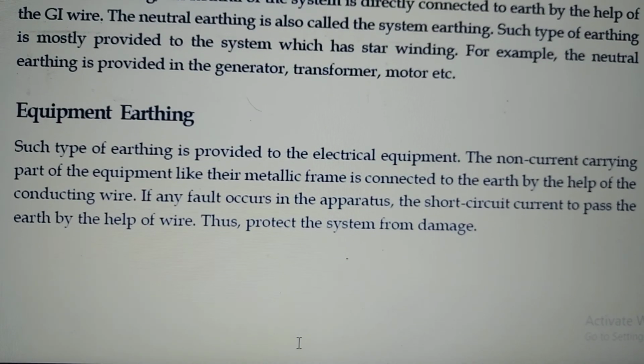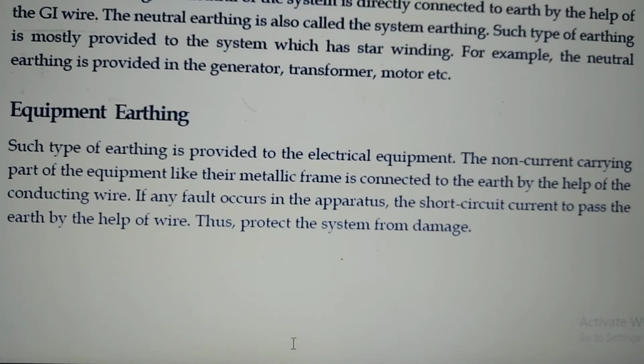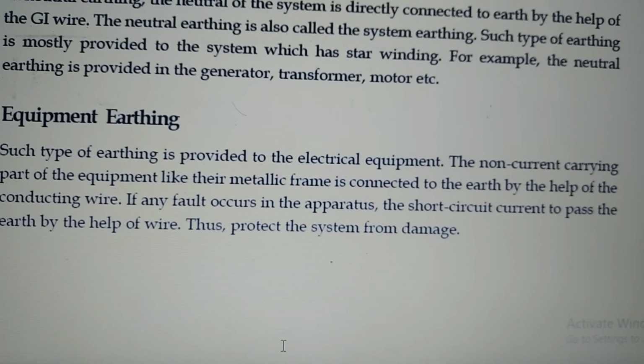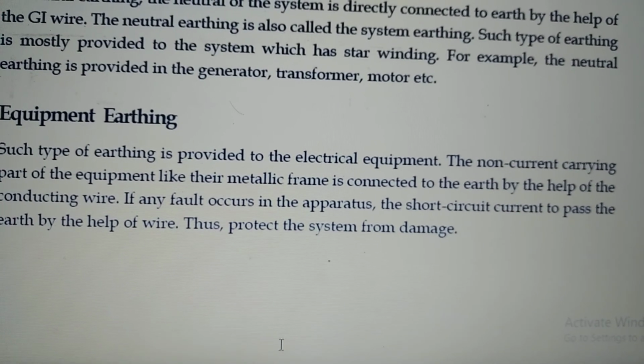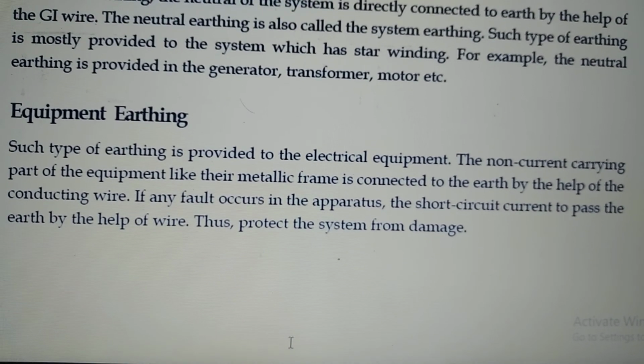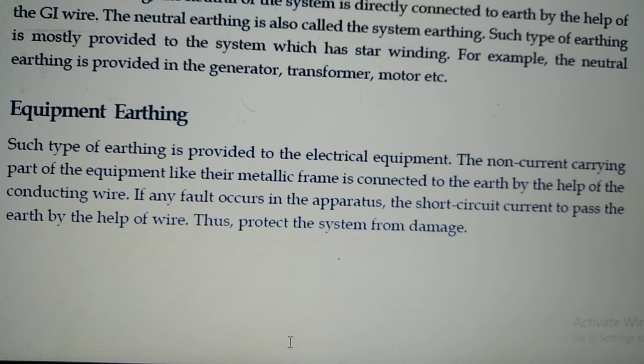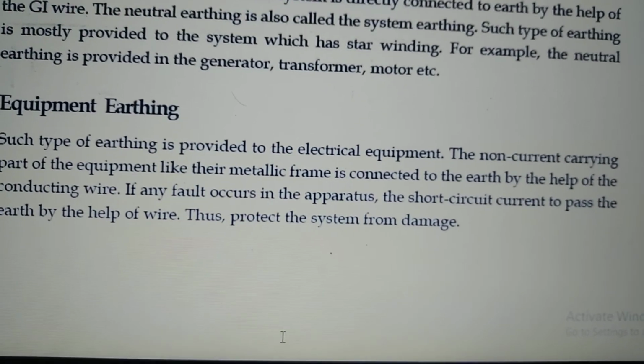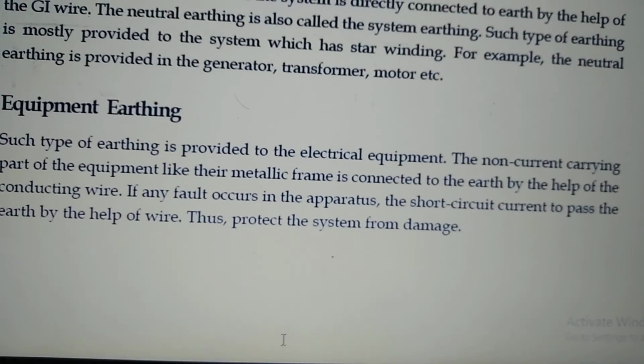Conducting wire means GI wire. If any fault occurs in the equipment, the short circuit current passes to earth by the help of the wire. Thus, it protects the system from damage.